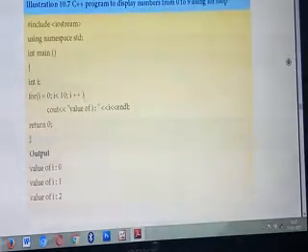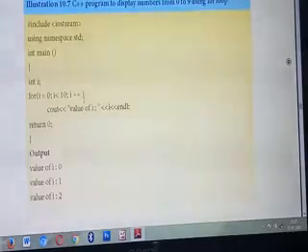What's the current value of I now? 0. So 0 plus 1. Understood? Now what's the value of I? 1. So next time it will check I is less than 10, that is 1 is less than 10. Condition is true. So it will display the output 1. Next time, 1 plus plus. What's the meaning of 1 plus plus? 1 plus 1, that is 2.